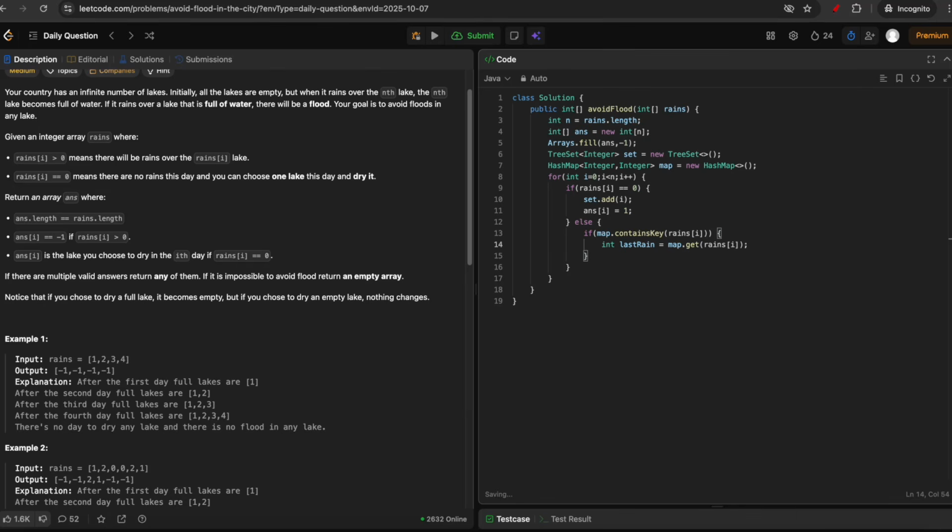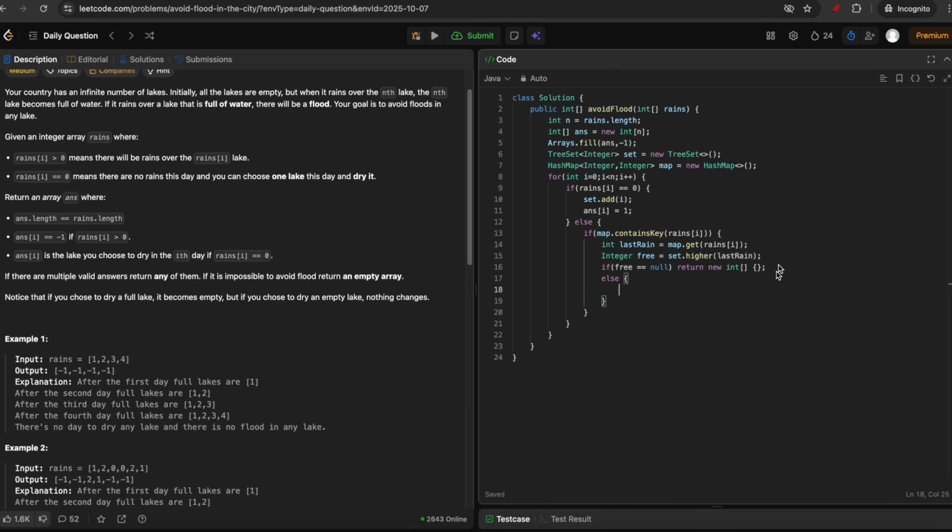Once we get the last day it rained, we need to find a free day in the set which is just greater than the last day. So Integer free equal to set.higher(lastRain). This will find the smallest value in the free set which is higher than the last rain. If it was not able to find it, that means free equal to null, then the lake will overflow. We'll just return an integer empty array.